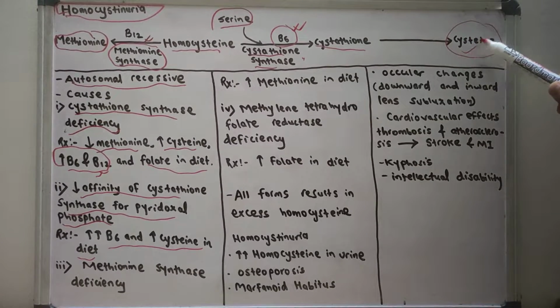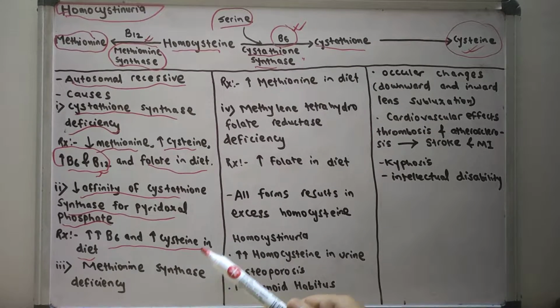So the deficiency of cysteine will be covered by the diet, and the deficiency of vitamin B6 will also be covered by the diet.